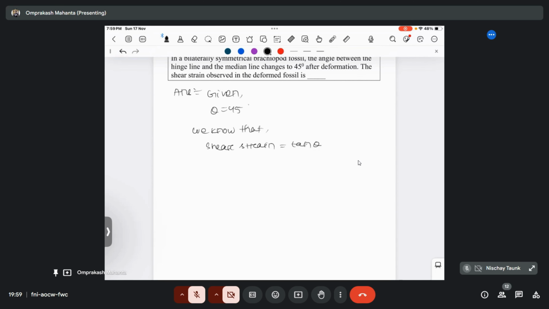Okay. So your theta value is given as 45. So tan 45 will become 1.